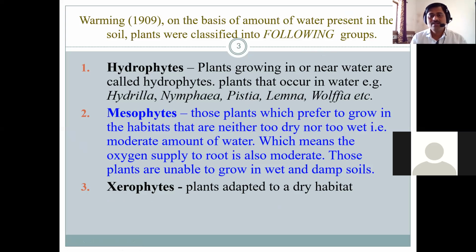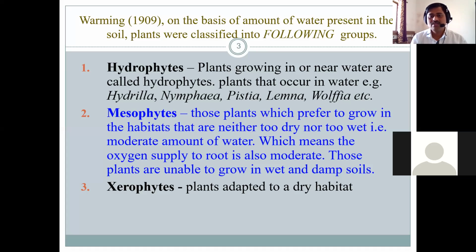Hydrophytes are plants growing in or near water. Plants that occur in water, for example Hydrilla, Nymphaea, Pistia, Lemna, are called hydrophytes.